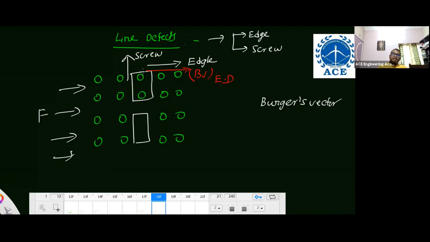So this Burgers vector is perpendicular to the dislocation line, or parallel to the force. The Burgers vector is parallel to the force in edge dislocation, and the Burgers vector is perpendicular to the force in screw dislocation. Like that. Just remember these two.